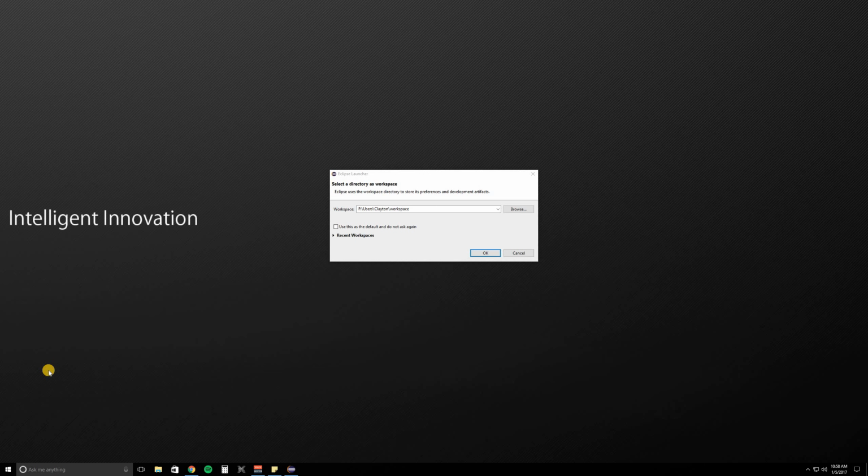So what do we need to actually get started writing code? Well, think of it like this. If you want to write an essay for school or for whatever, what do you need to write the essay? Well, we need a word processing program. A popular example would be Microsoft Word. Now, Microsoft Word doesn't write the essay for you.